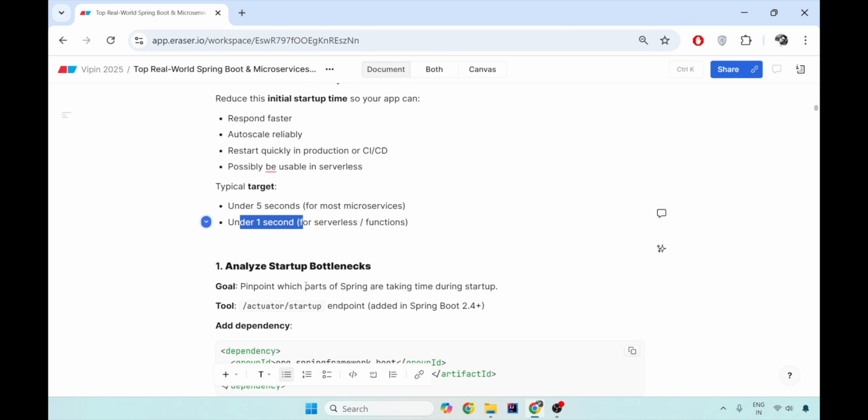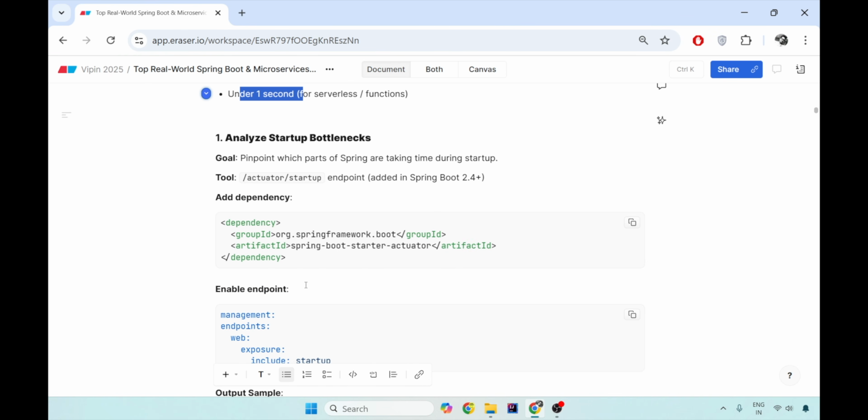Now you'd ask me, how would I optimize it? If it is 15 seconds for me, how would I optimize and start my application really early? The way to do that is to analyze your startup bottlenecks. Not all applications will have this bottleneck.